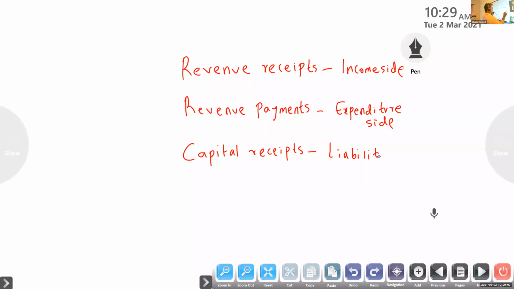If you prepare income and expenditure account and balance sheet on the basis of the receipt and payment account, then capital payments go on the asset side. This is the rule. Through this way only, we will prepare the income and expenditure account and balance sheet.